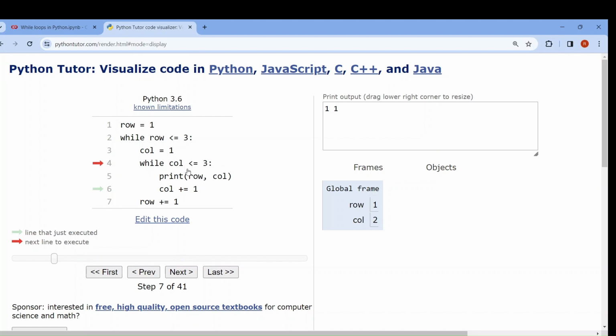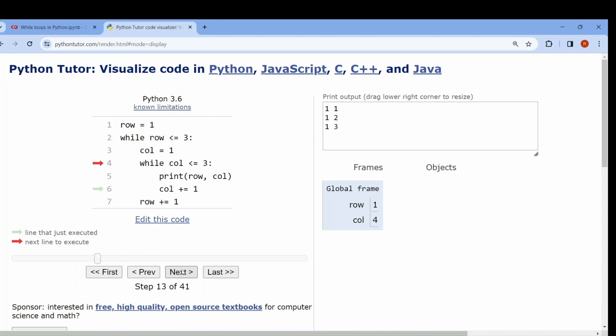Now we are inside the while loop and it will continue until this condition is met. What is the condition? Until column less than equal to 3. Condition is again met. So we are inside the loop. Row column will be printed. Row 1, column 2. 1 2 will be printed. See. Now column will be increased. Column 3. Again condition met. Row column will be printed. 1 3 will be printed. See. Now column will be increased.